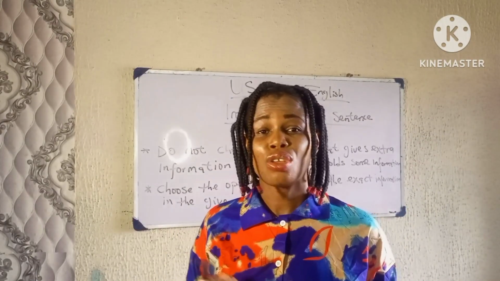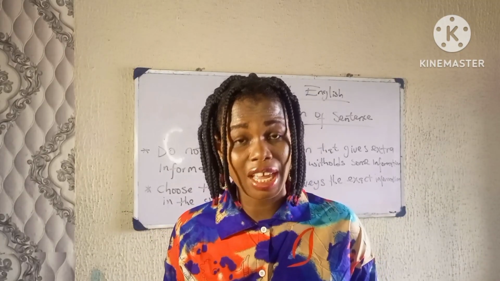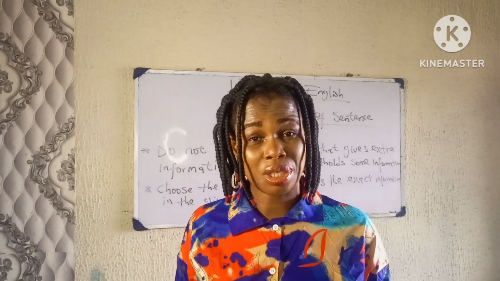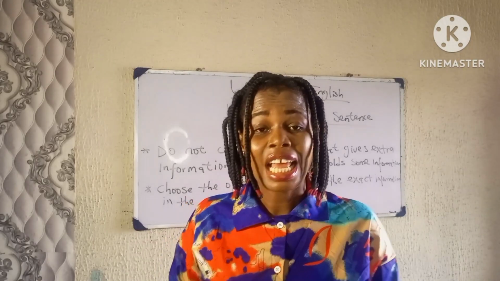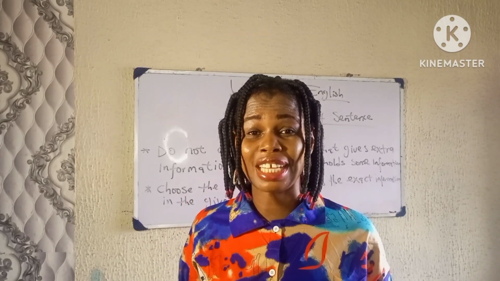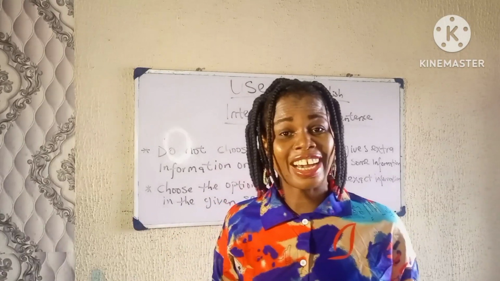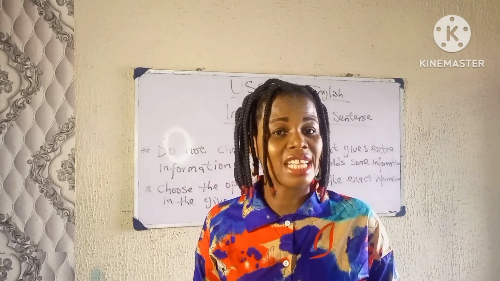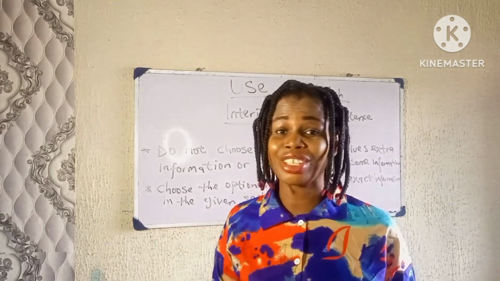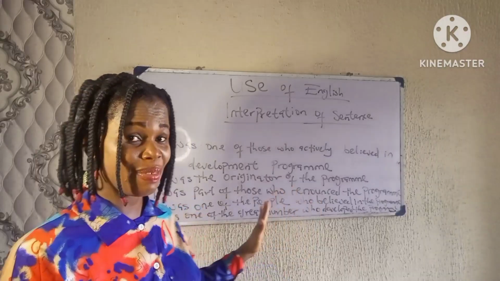Now, when you go to the section on interpretation of sentences, one thing you should bear in mind is that you're going to see more than one option that looks like the correct answer. You're going to see more than one option that contains the information that is conveyed in the given statement. Your attention should be on the one that conveys the exact information in the given statement, not the one that withholds some information and not the one that has extra information. Now, let's see this example.